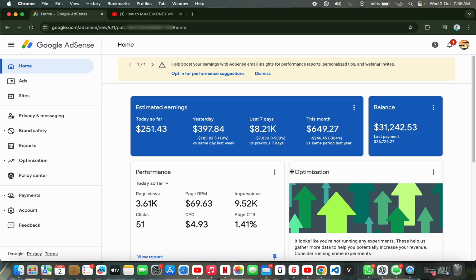So if you want to learn this method, this is a very unique method. It's actually safe. It's not the method that you work on your account, you start seeing suspension or you get banned. It's something that's working and is effective. I've been loading this account throughout this year, and we're still receiving payment back to back on the account. This is a very, very strong account actually. I have other little accounts I work on in partnership with my client, but this is my own personal AdSense account.